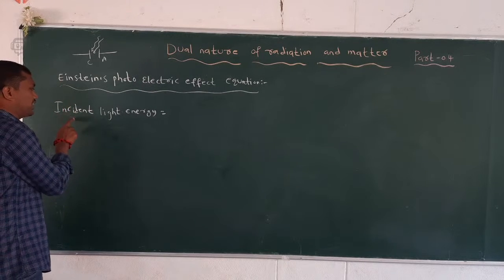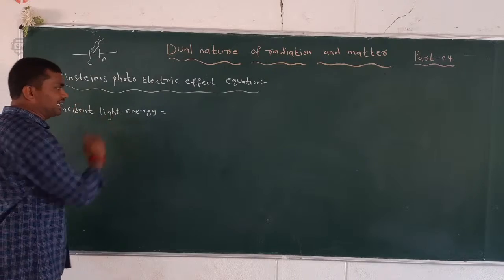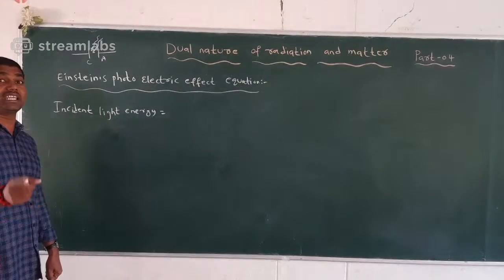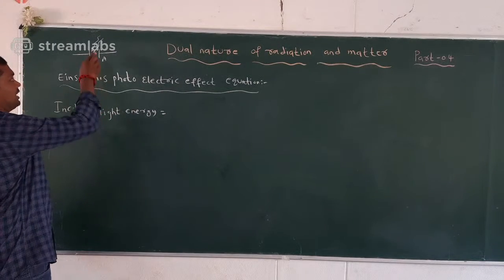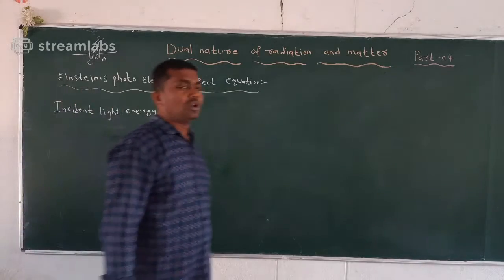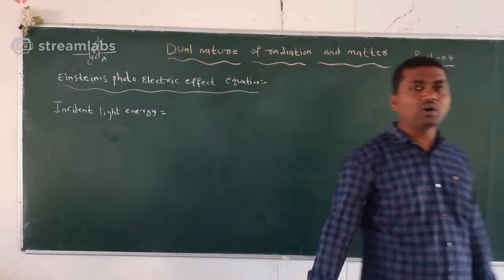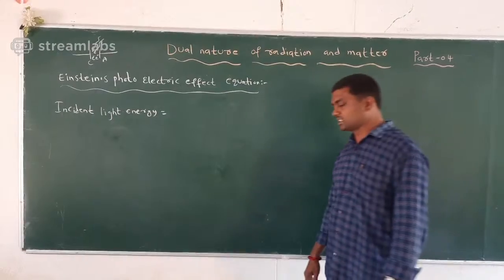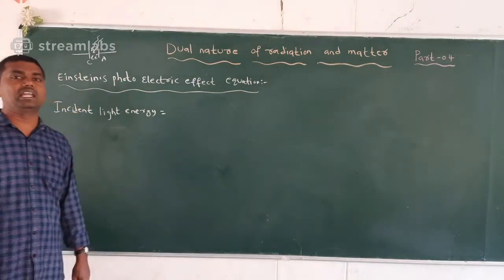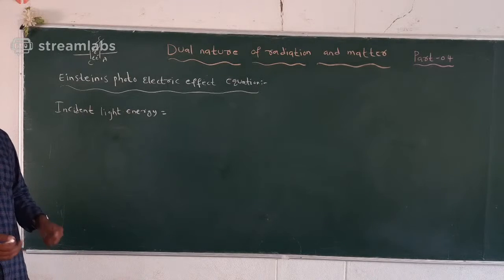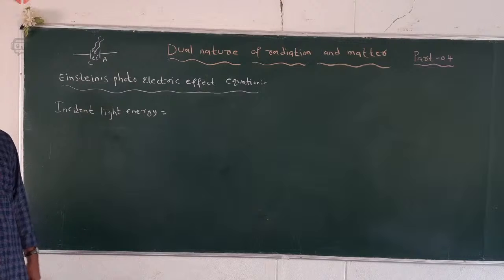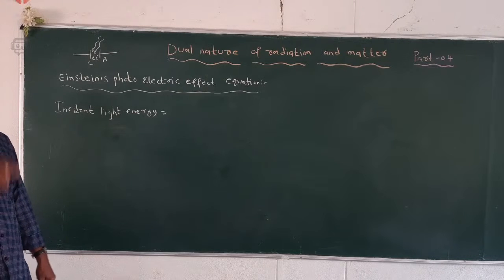The incident light energy can liberate the electrons. Some electrons have low energy and some electrons have higher energy. The higher energy electrons have the maximum kinetic energy, and they require some energy to escape from the metal surface. It is called work function.